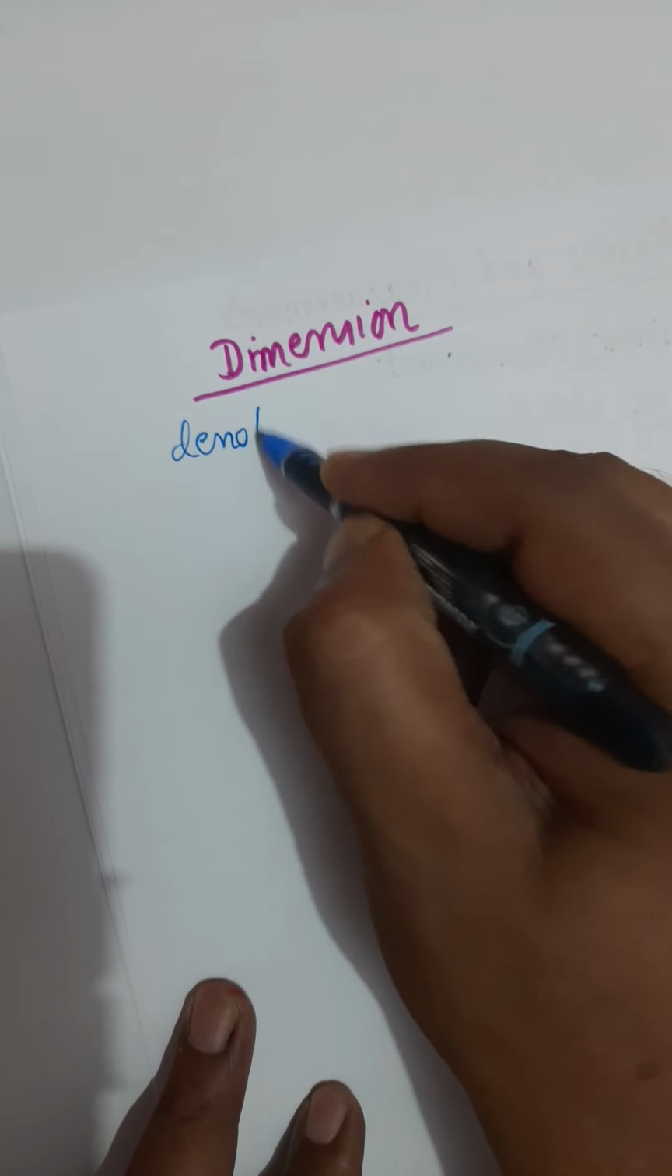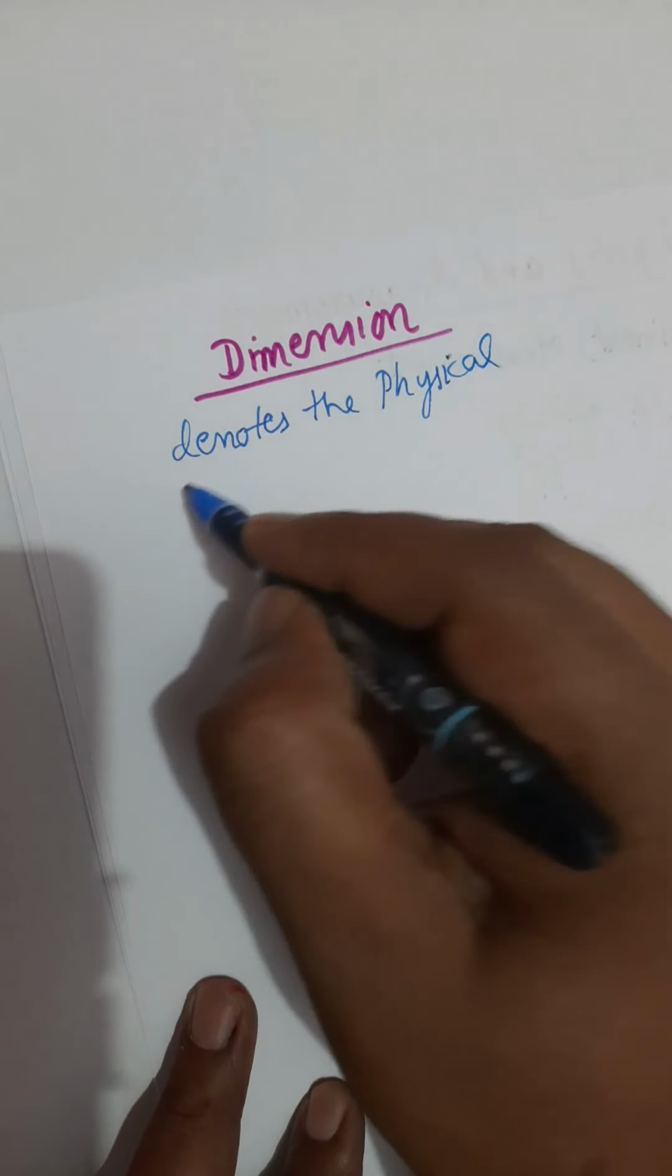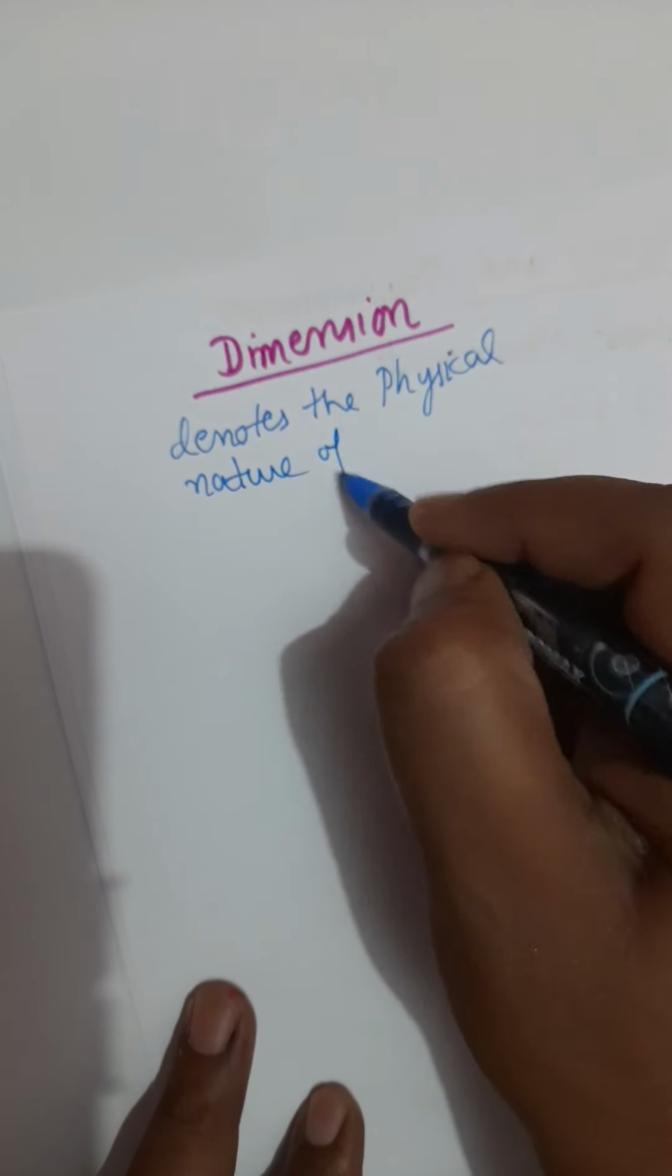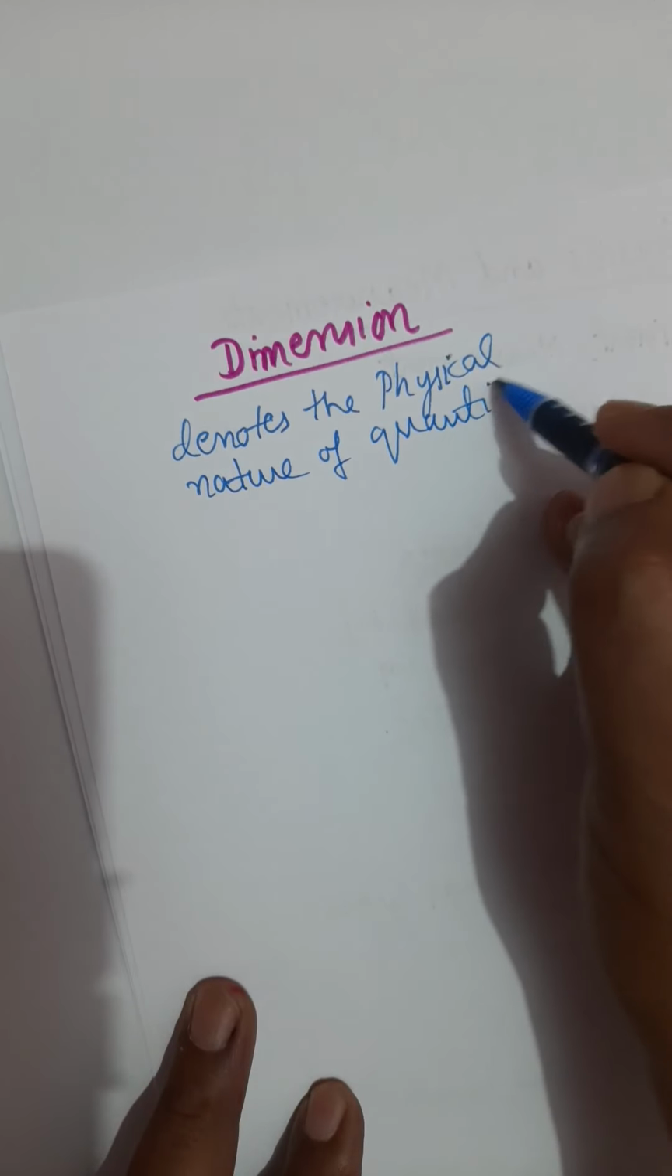In physics, there is a term which we call dimensions. In physics, the term dimension has a very special meaning, because dimension in physics actually denotes the physical nature of quantity. Physical nature of quantity is denoted by dimension.